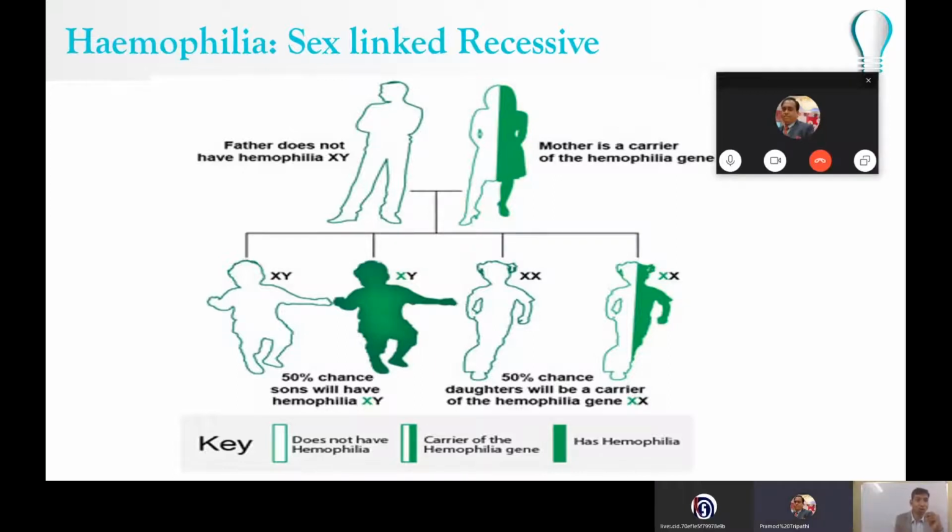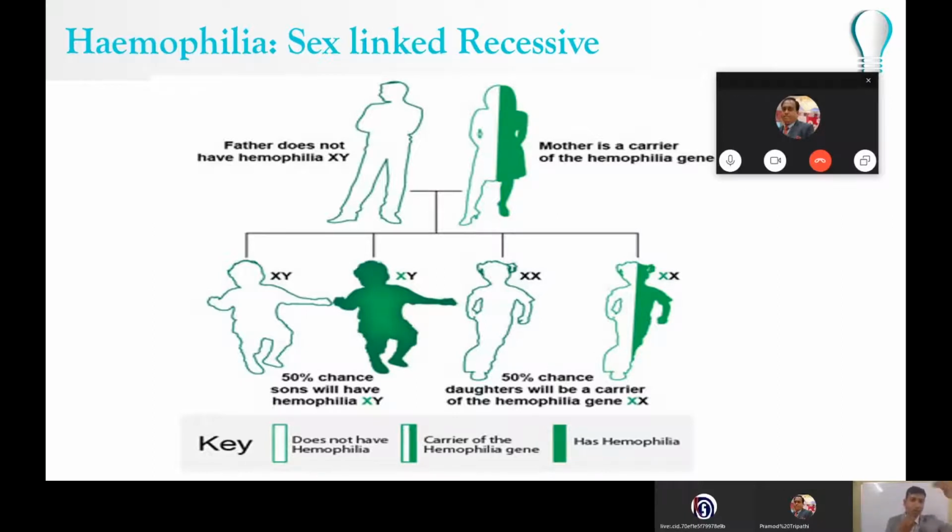I'll repeat once more. Here, the gene which is responsible for production of a protein that is necessary for clotting of blood is affected. What is happening? The clotting of blood is not taking place, and the person is going to bleed for a longer time. And for normal human beings, there is also bleeding, but after a few minutes there is clotting taking place. But in these human beings, the clotting will take a long time.